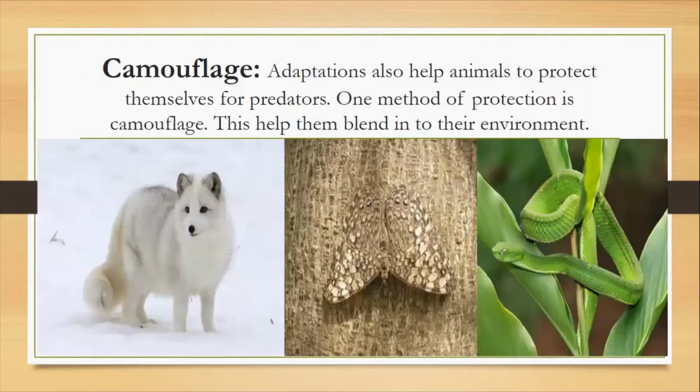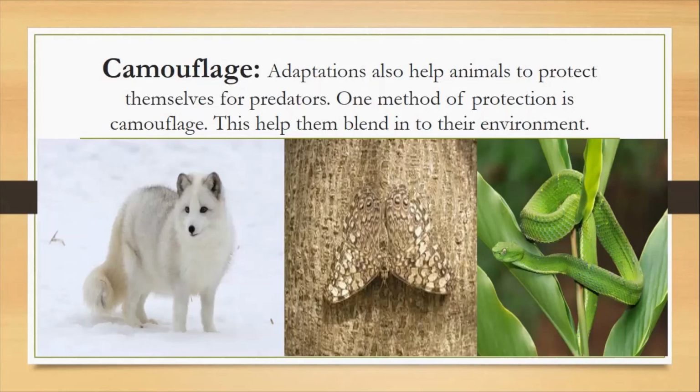Camouflage. Some animals camouflage. Adaptation also helps animals to protect themselves from predators. One of the methods of protection is camouflage. This helps them to blend into their environment. You can see the picture of the Arctic fox. The color of the Arctic fox changes depending on which season is approaching.